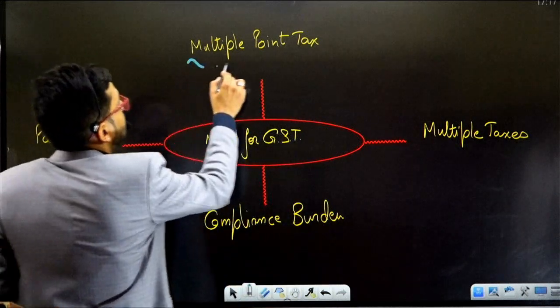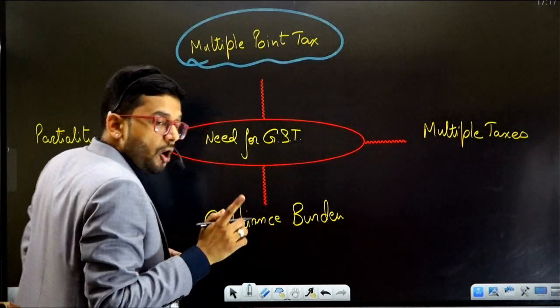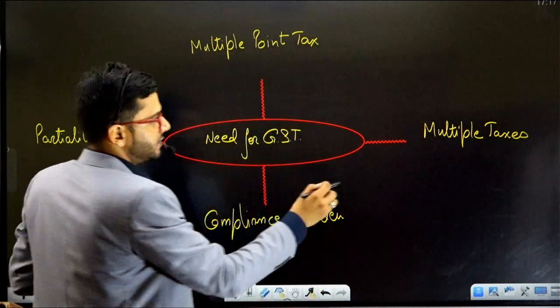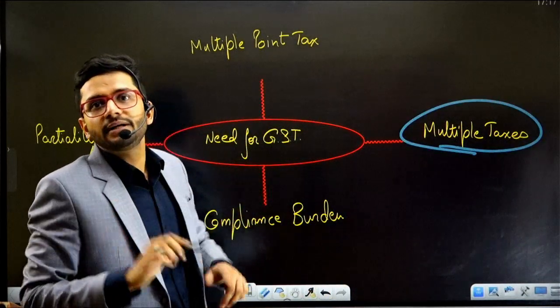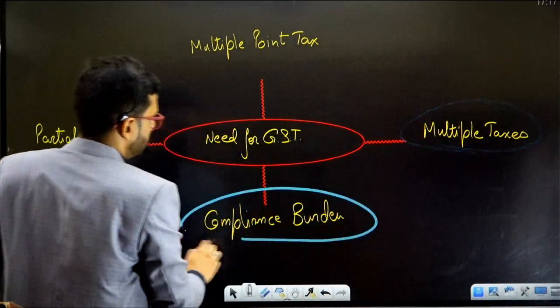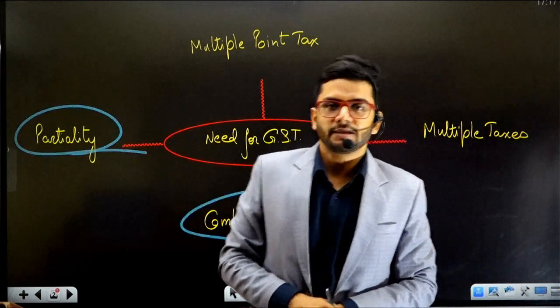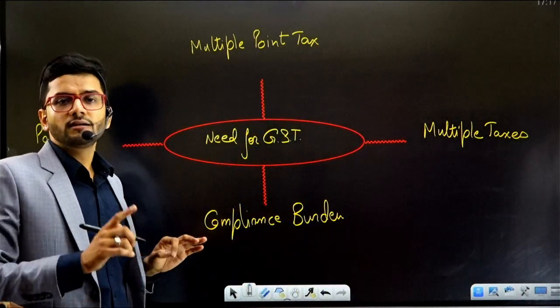Number 1, multiple point tax. Taxes were levied on the same transaction at multiple points. Number 2, multiple taxes on the same transaction, various kinds of taxes were implemented. Number 3, compliance burden. Number 4, partiality.